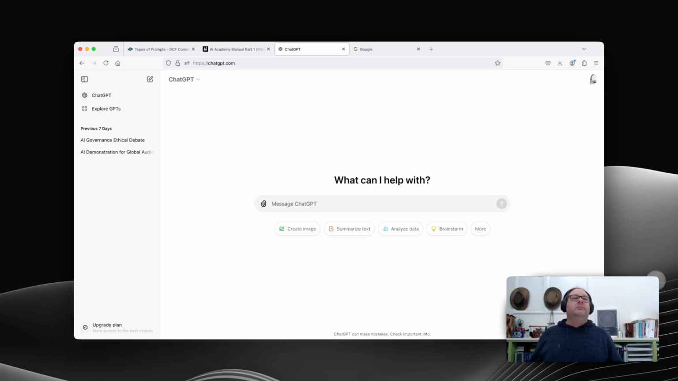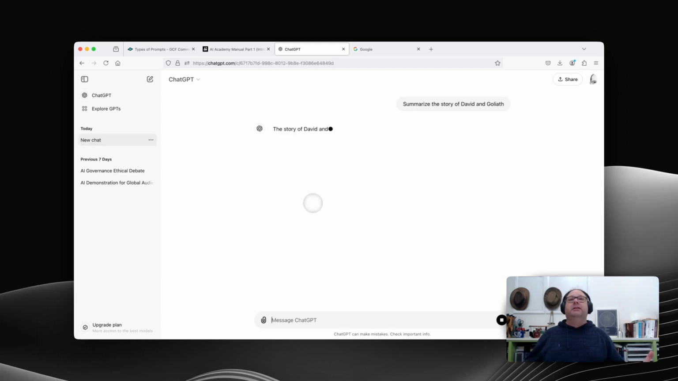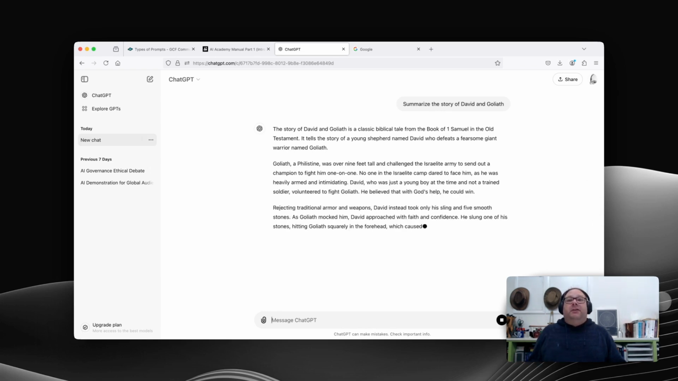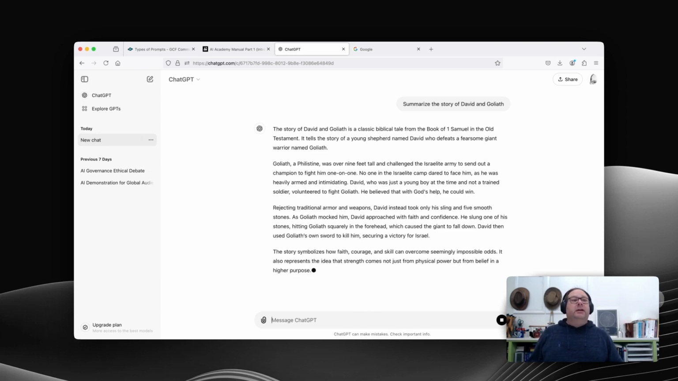So let's start with some basic prompt techniques, one of which we can call direct prompts. So these are very straightforward requests. So this might be something such as, summarize the story of David and Goliath. It's a very direct, straightforward prompt, and that will give you an answer which is probably quite good.